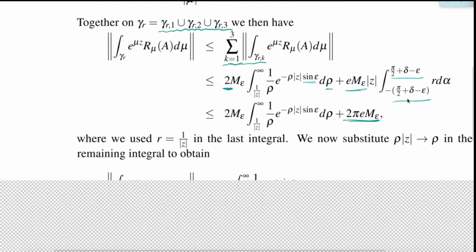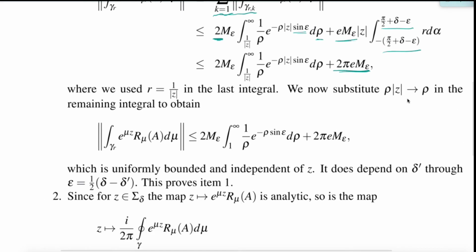For the first integral we now do a substitution. We substitute rho of z for rho, and then this becomes an integral from 1 to infinity of 1 over rho e to the minus rho sine epsilon d rho, and then this term with the 2 pi e M epsilon. And all this is uniformly bounded. That's what it's all about.